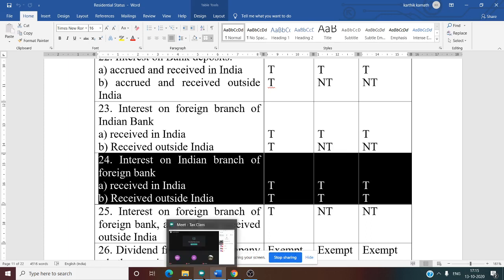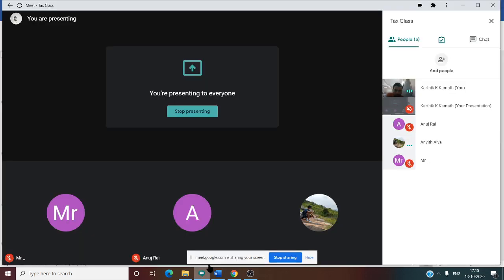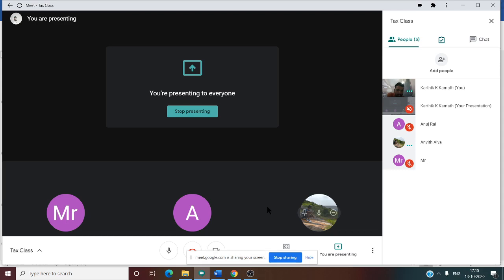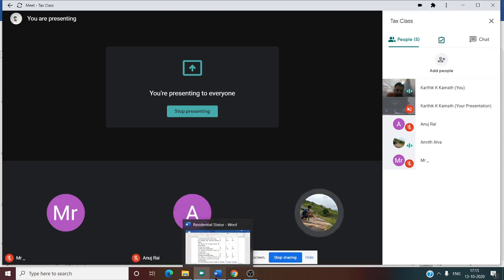Is this clear? Foreign bank having Indian branch. Why both the cases taxable? Because source is from India. Suppose Swiss bank is having a branch in India, it means the interest we are receiving is in India.